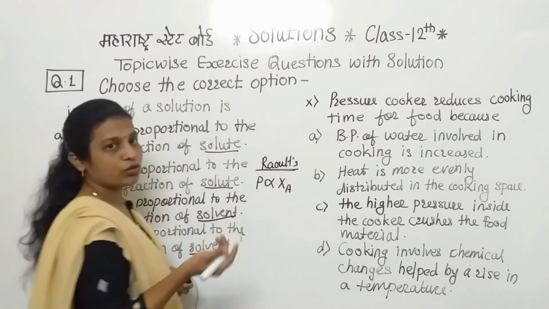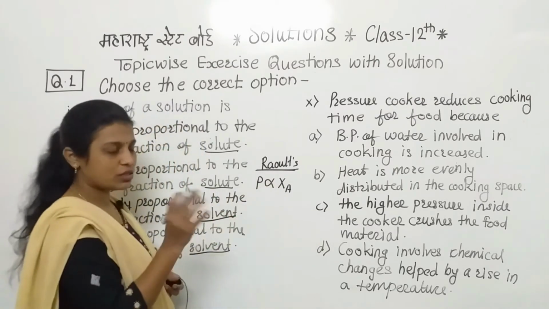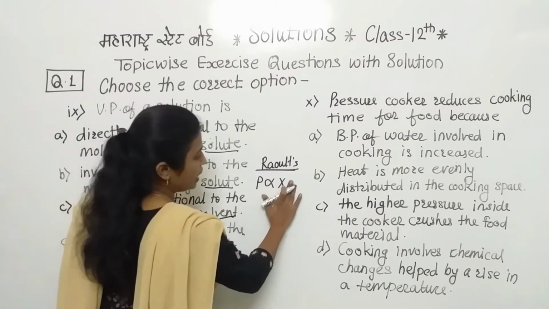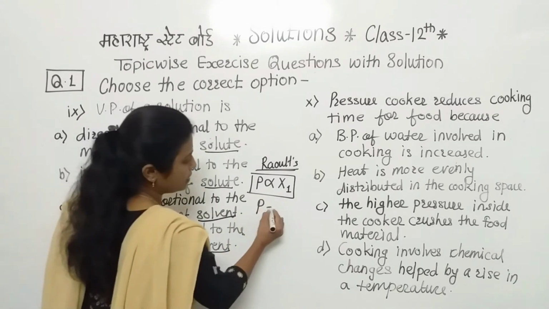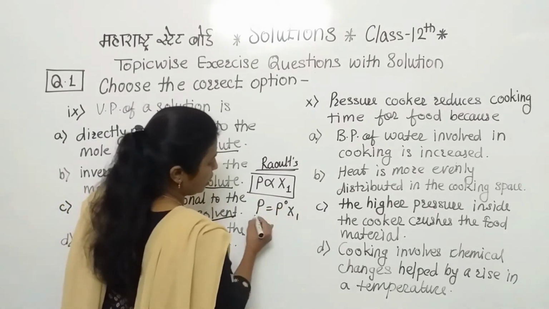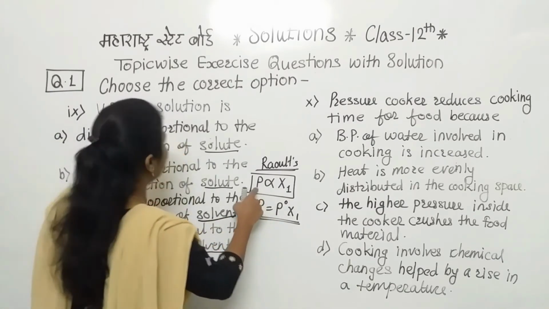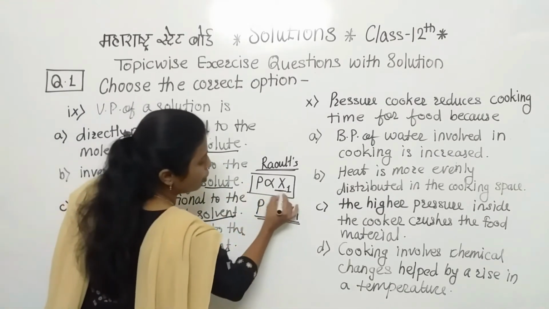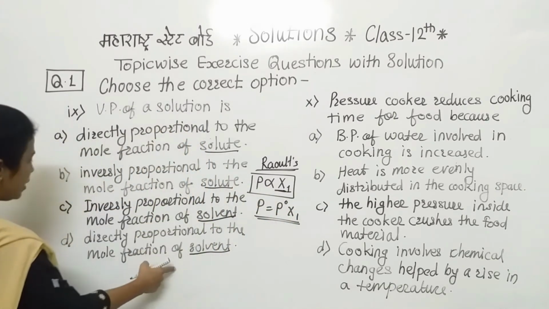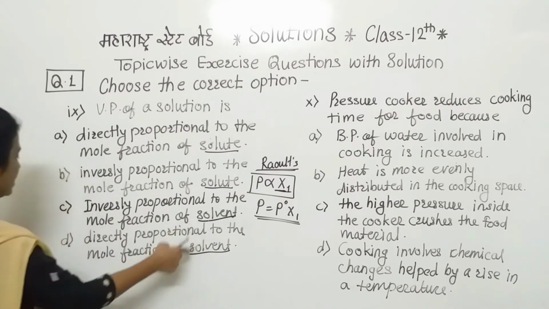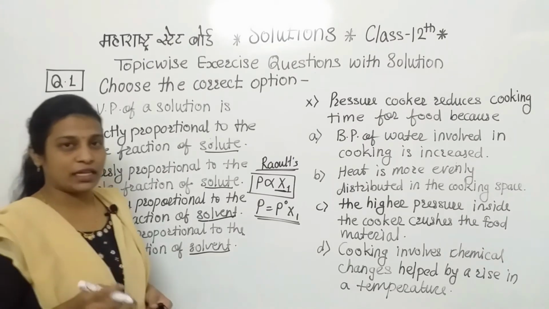If we use A for the solvent, then we write A here. If you want to use B, you can. So it is directly proportional to the mole fraction of the solvent. So P is equal to P naught into XA. This is the equation, and according to that, the vapor pressure of a solution is directly proportional to the mole fraction of the solvent. So which one is the correct option? Solvent is in C and D, but C says inversely proportional, and it is directly proportional. So option D is the correct answer.